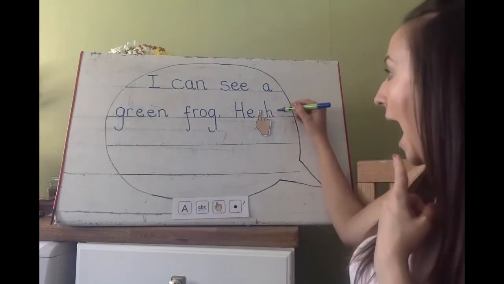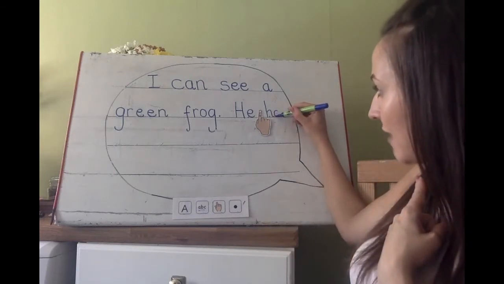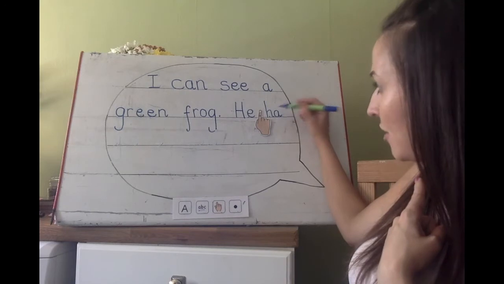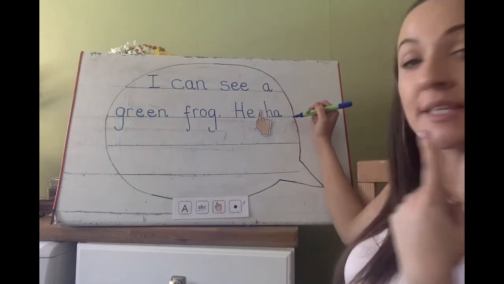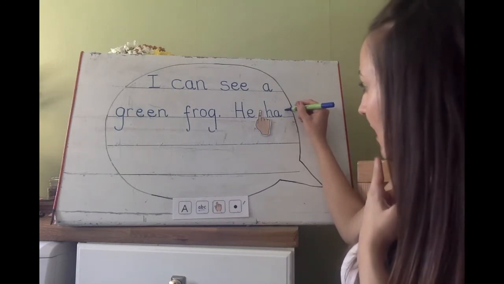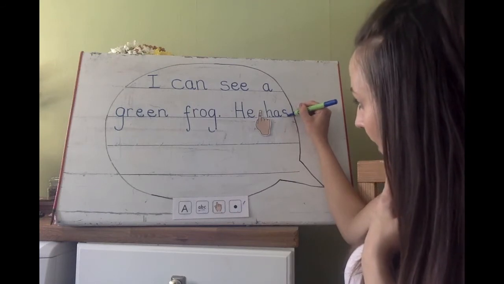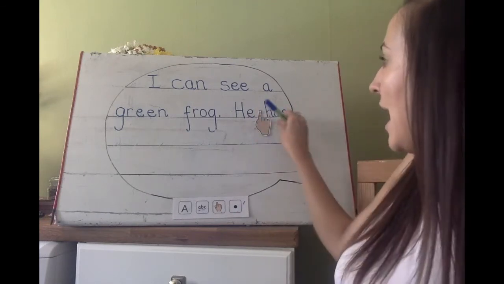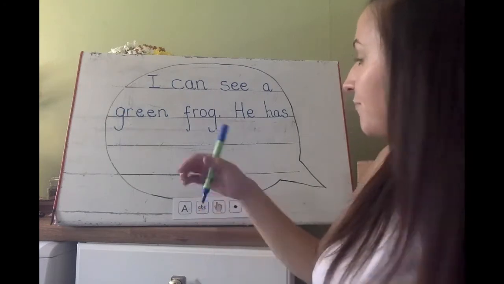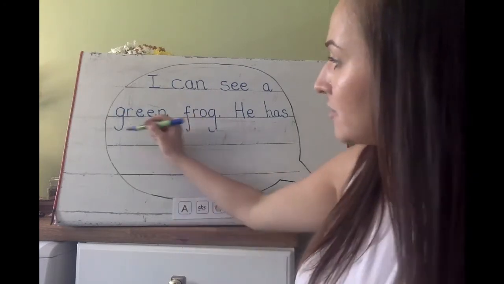As. Curl around the caterpillar, up and down. Has. Can you hear the sound at the end of has? Curl around the caterpillar. He has got. And don't leave my fingers spaced here.